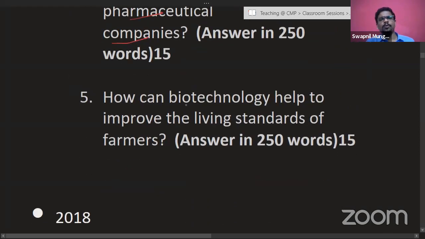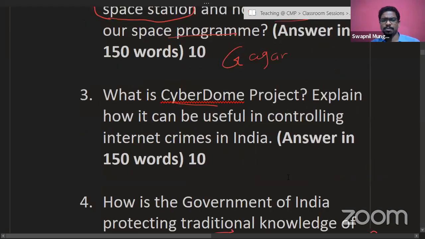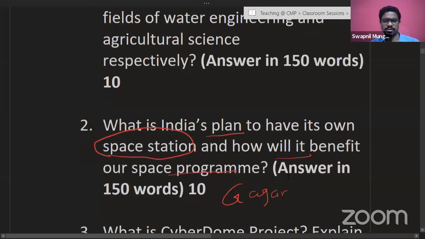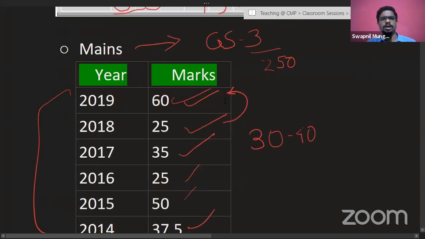How can biotechnology help improve the living standard of farmers? Again, you can discuss GM crops, how they are going to increase the yield, and how they are going to make crops resistant to the changes caused by human-induced anthropogenic global warming that we are experiencing at the moment. Various different things you can discuss in this question. A simple question. All 5 questions were literally simple, and these 60 marks were important and easily solvable.